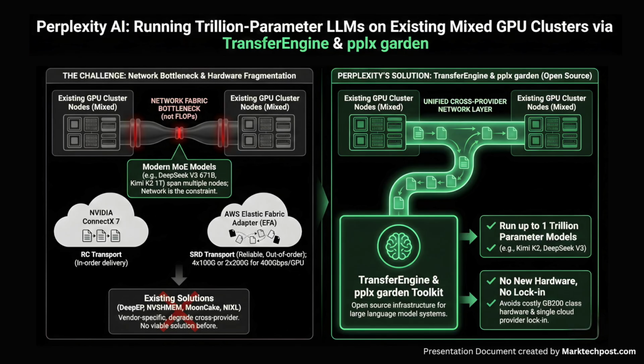And a single GPU may need 4 network adapters at 100 gigabits per second or 2 at 200 gigabits per second to reach 400 gigabits per second. Existing libraries such as DeepEP, NVSHMem, Mooncake, and Nixl tend to optimize for one vendor and degrade or lack support on the other side. Perplexity's research team directly states in the research paper that there was no viable cross-provider solution for LLM inference before this work.